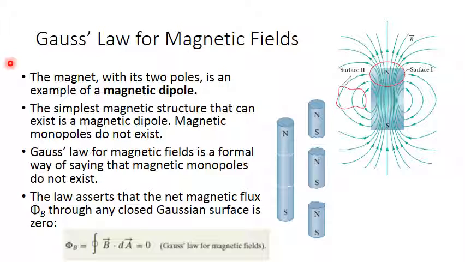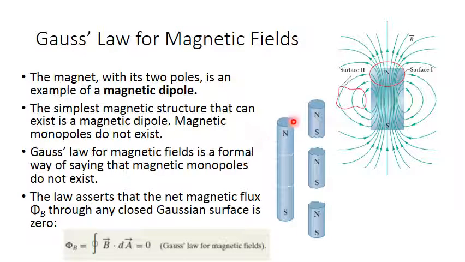Now we have something similar in magnetic field, but in the case of the magnetic field, the simplest magnet can be represented with two poles, north and south, which is equivalent to electric charge, positive and negative. So the magnet with its two poles is an example of a magnetic dipole. The simplest magnetic structure that can exist is a magnetic dipole.